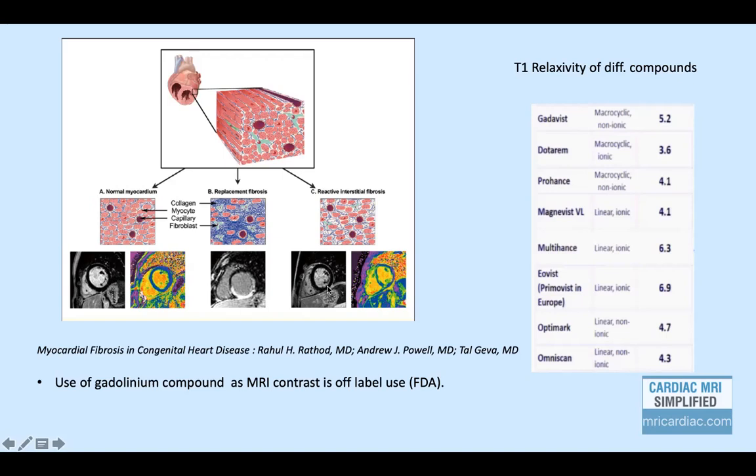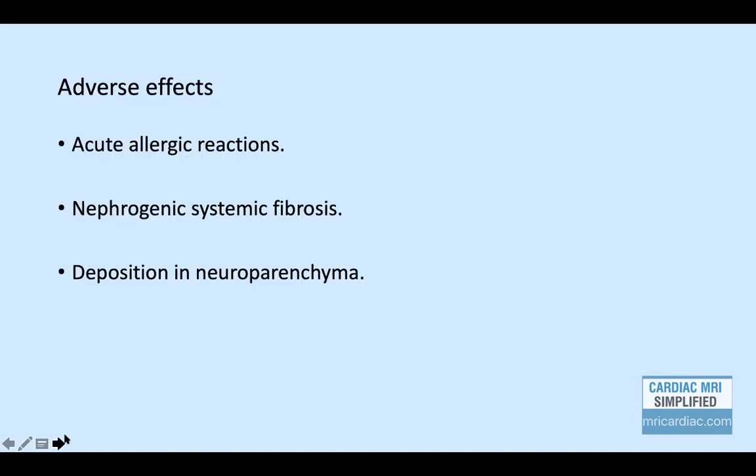However, please note that use of gadolinium compound as MRI contrast is still an off-label use as per FDA. Different gadolinium compounds with T1 relaxivity are mentioned here. Just to enumerate, Gadovist and MultiHance have the maximum T1 relaxivity, so they will definitely give you better images.